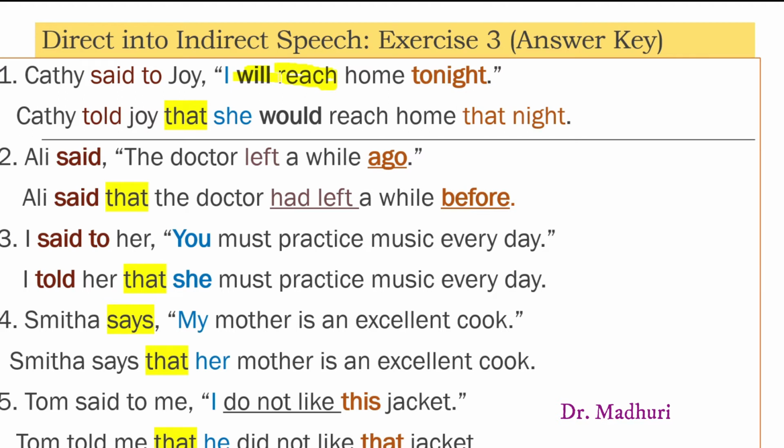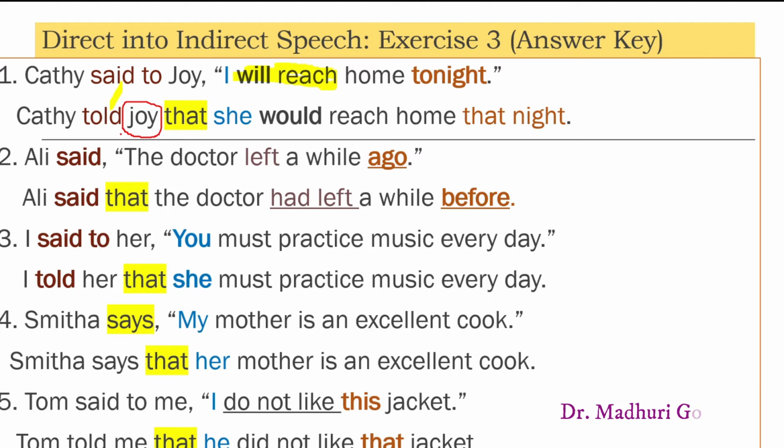Said to becomes told. Here I would like to draw your attention towards say and tell. We say something, but we tell somebody something. Thus, the reporting verb said is changed to told if it is followed by an object. In this example, said to is changed into told because after said we have an object. We have the object Joy mentioned. And always remember, this verb told is not followed by the preposition to.